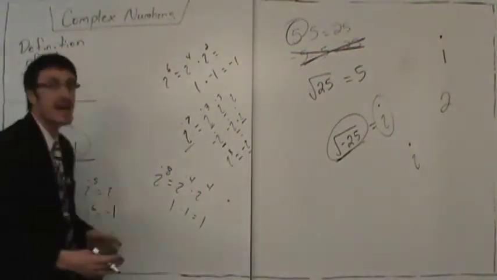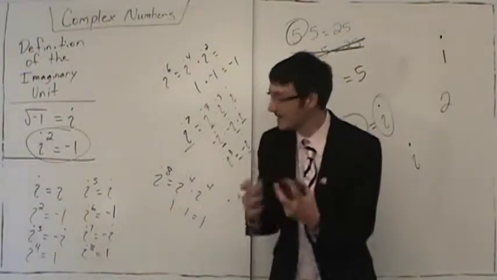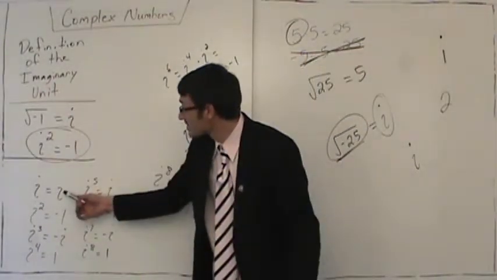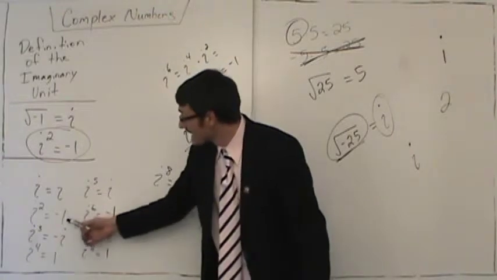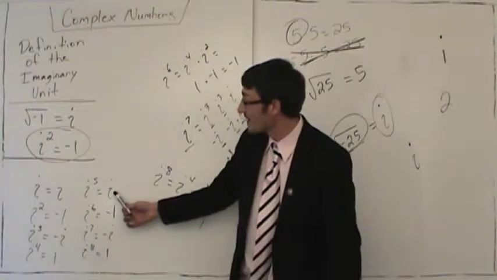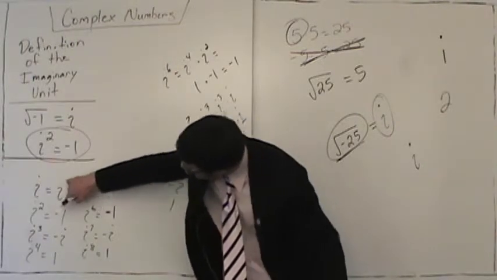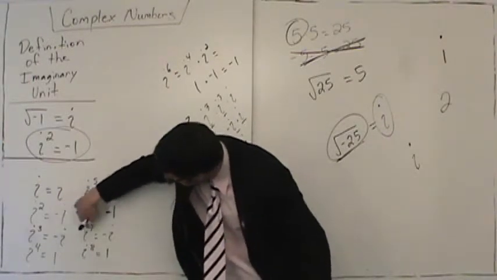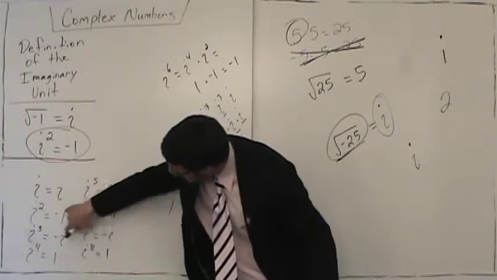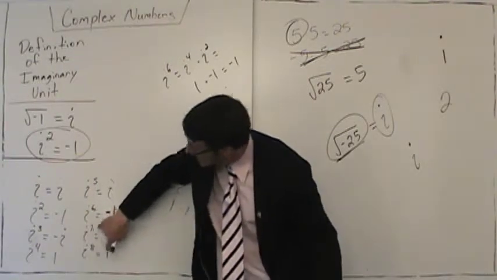So notice what's happening here. Notice there's a pattern he discovers. I to the first is i. We have i, negative 1, negative i, 1. I to the fifth is i, i to the sixth is negative 1. Notice they match. I to the seventh is negative i. They match. And i to the fourth and i to the eighth match.